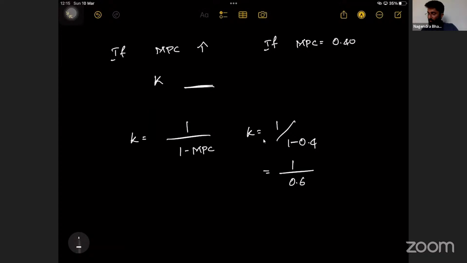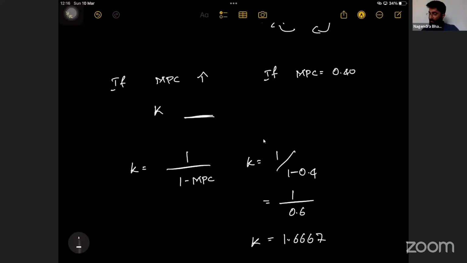Correct. 1 divided by 0.6 is equal to 1.66667. That would have been the K.